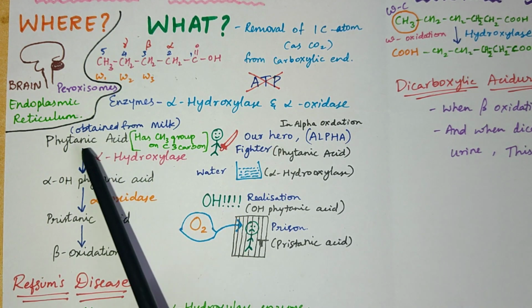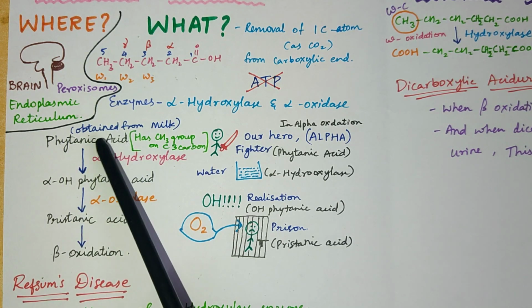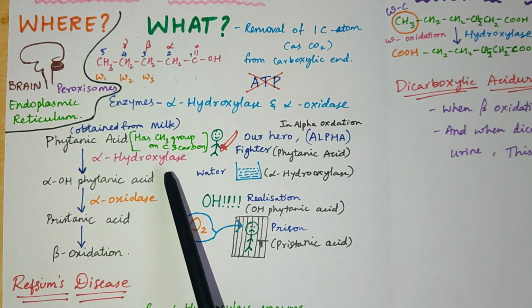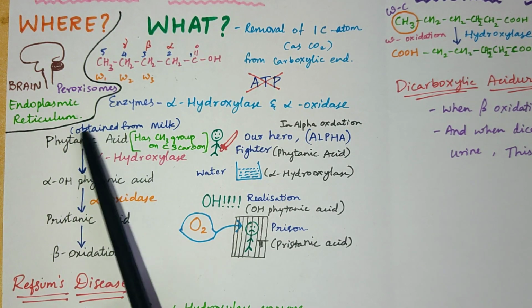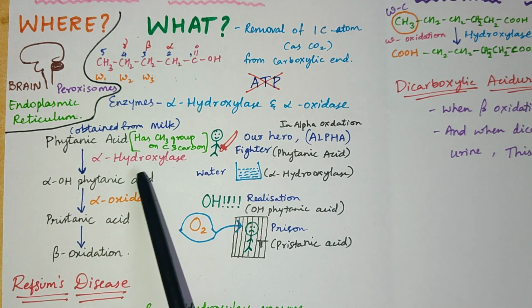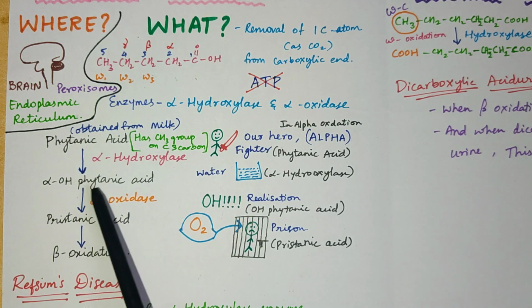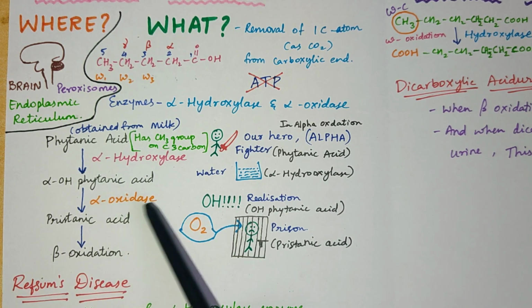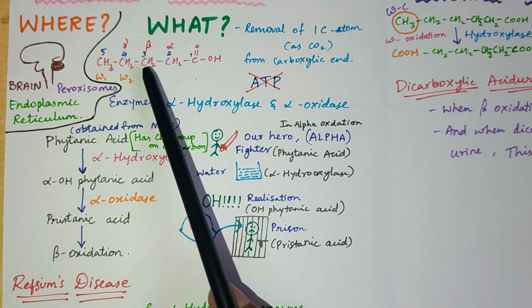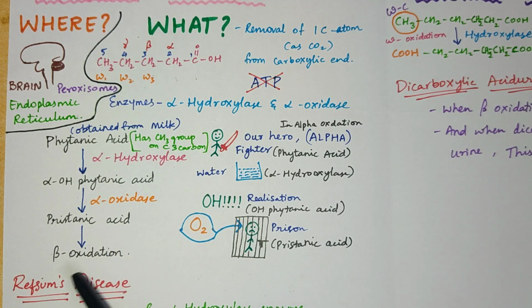So what we do is, we convert this phytanic acid into alpha hydroxyphytanic acid with the enzyme alpha hydroxylase. And this is obtained from milk and other products. Then with the help of hydroxylase, this is converted into alpha hydroxyphytanic acid. This is again converted into pristanic acid with the help of alpha oxidase. And then this pristanic acid has two hydrogens in the place of beta, and this pristanic acid enters beta oxidation in order to give us energy.